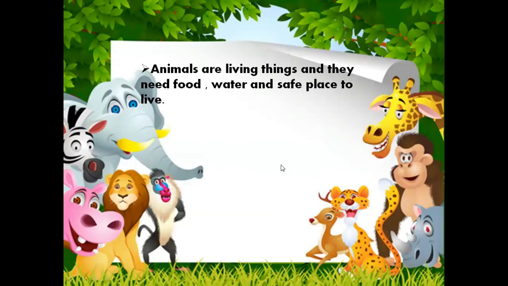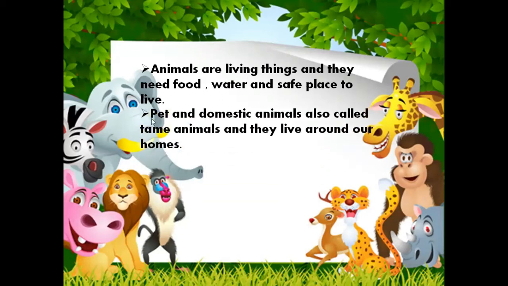In this unit, animals, you have learned that animals are living things. Keep in your mind that animals are living things and they need food, water, and a safe place to live. Human beings are also living things. So what do we need? We also need food, water, and a safe place to live. In the same way, animals are living things and they need food, water, and a safe place to live.